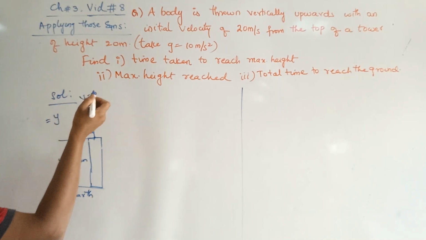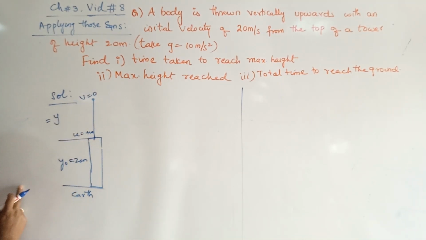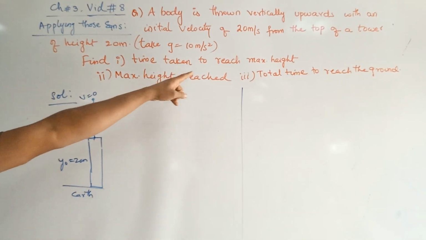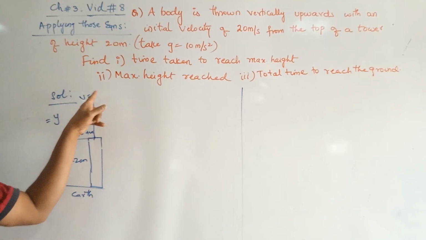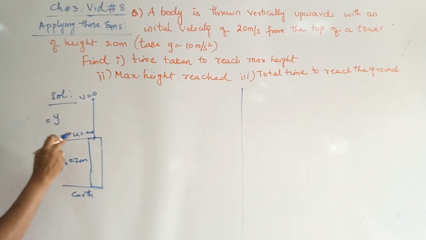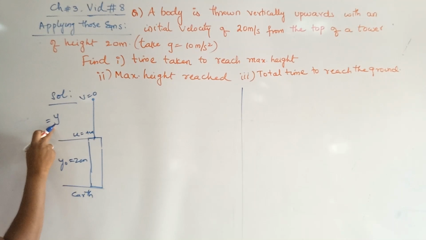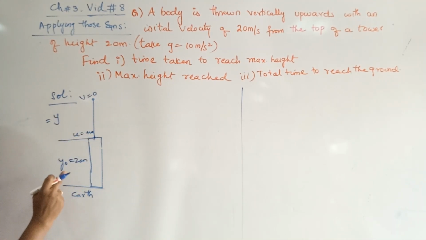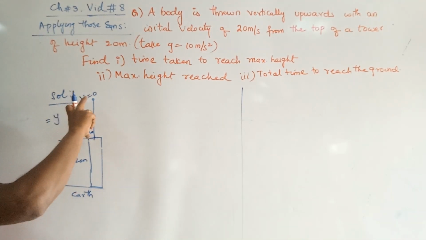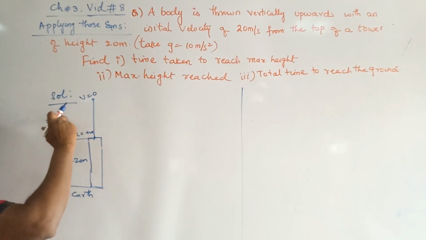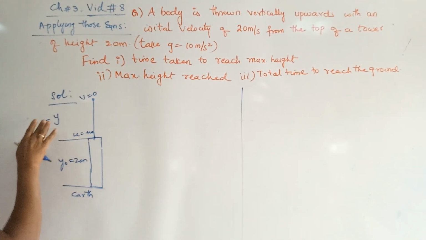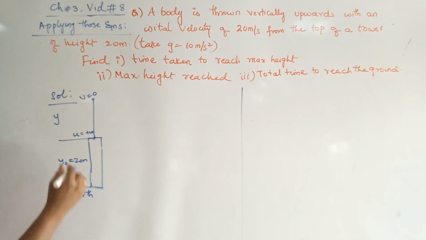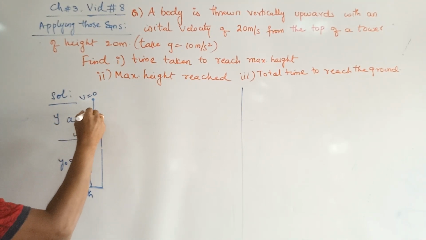You need to find, in the second part, the y value, the maximum height reached. How much is the maximum height from two places, either from the top of the building? The maximum height from the top of the building is y, and the maximum height from the surface of the earth is y0 plus y. If this is y, this is y naught. Y naught plus y will be the maximum height from the surface of the earth. And from the top of the building, it is simply equal to y. Now, a will be replaced by minus g, as I said always.